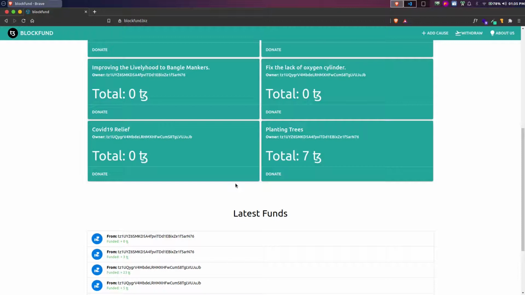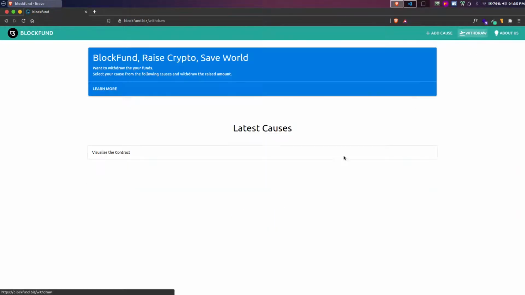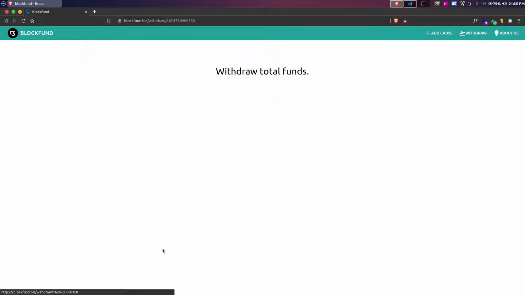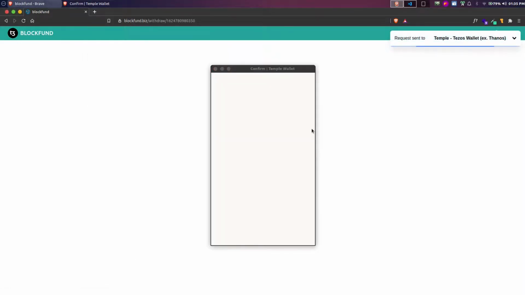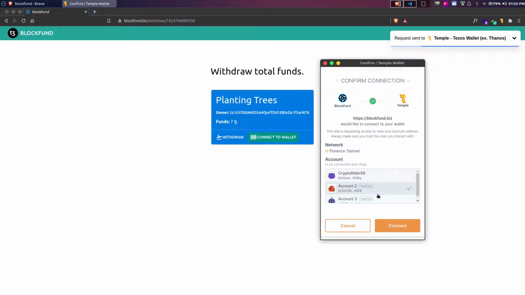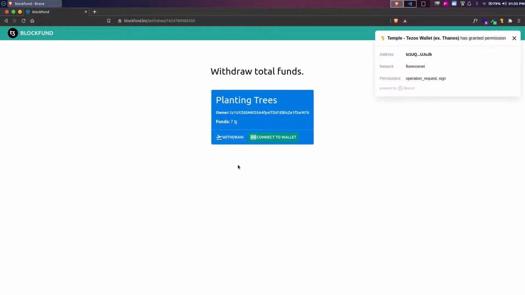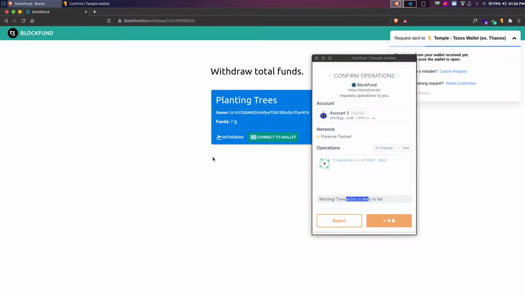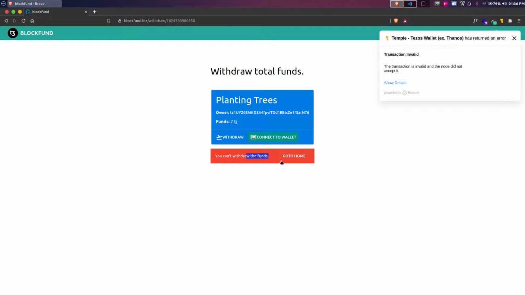Now, if the user wants to withdraw the funds, only the owner can withdraw them. So he can go to the withdraw page, select his cause, for example, planting trees, and then connect to his wallet. If I try to connect to a different wallet, for example, account 3, and try to withdraw, you will see that it gives me an error once I sign it, which indicates that you cannot withdraw the fund.